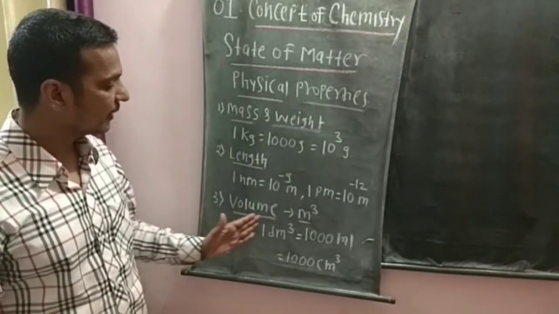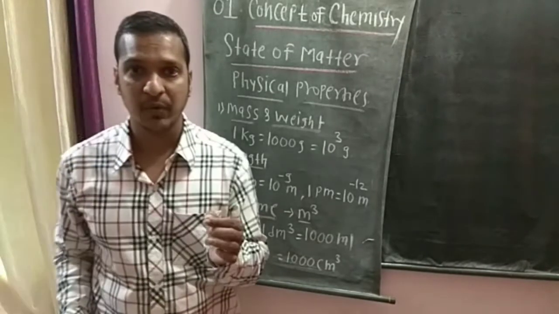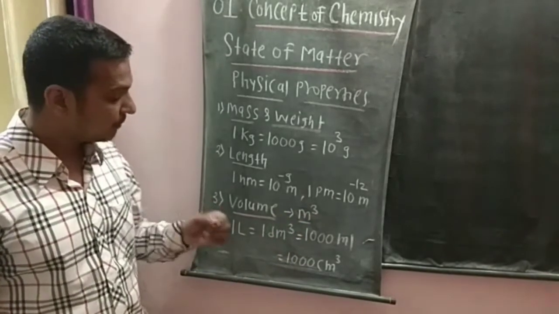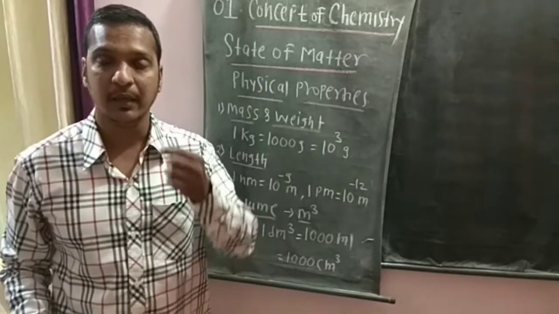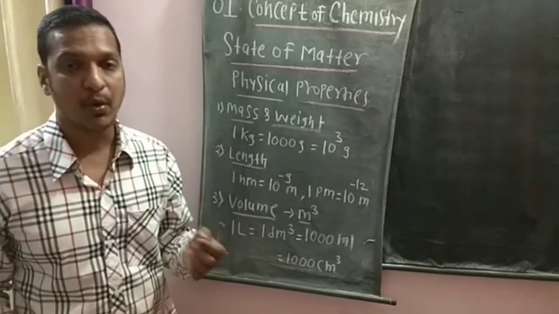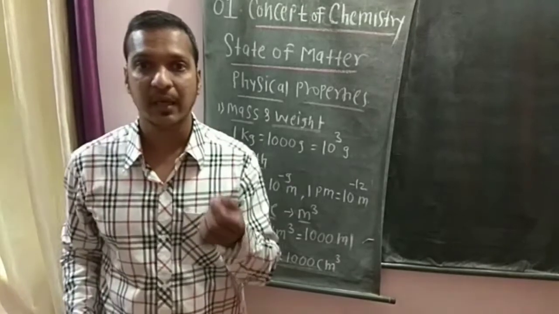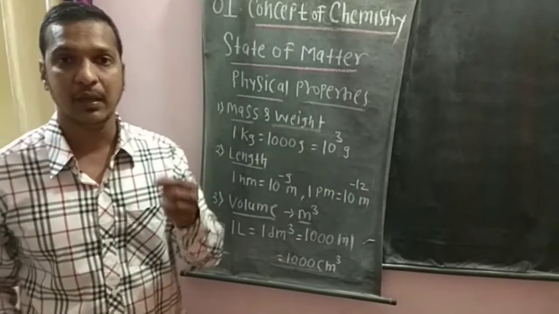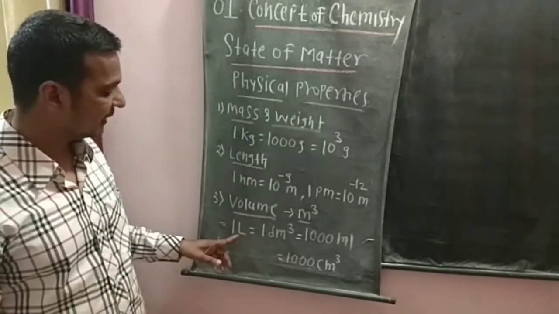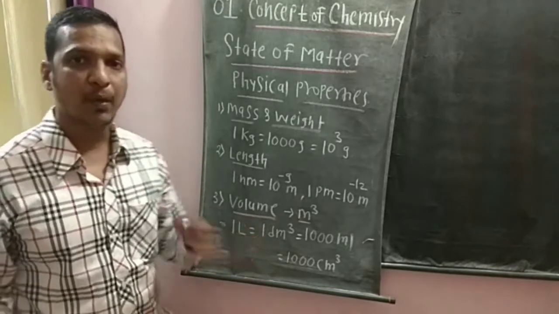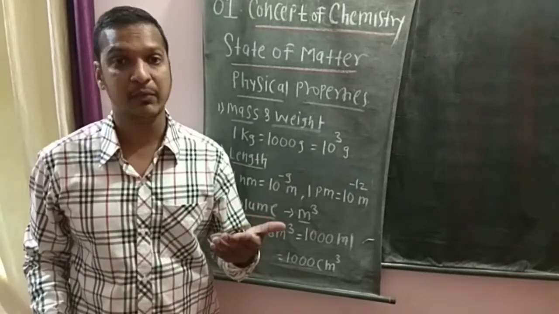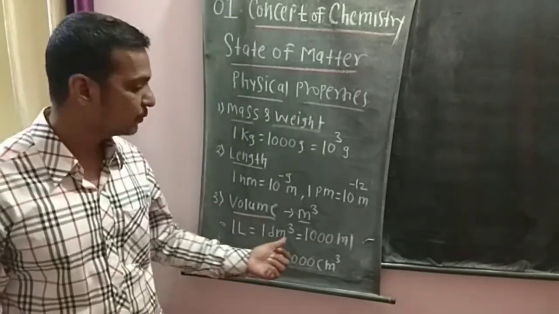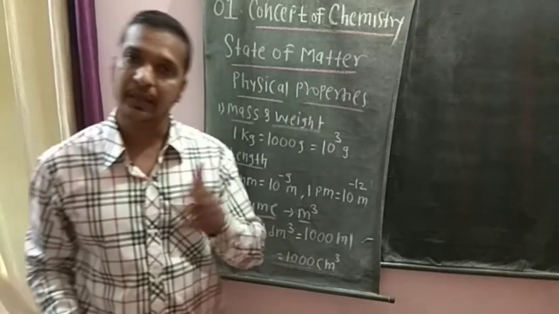Then the third one, volume. The SI unit for volume is meter cube. But a common unit is also used for measuring the volume of liquids and gases, such as liter, which is not an SI unit. 1 liter means 1 dm cube. So 10 liter is equal to 10 dm cube. So 1 liter is equal to 1 dm cube.